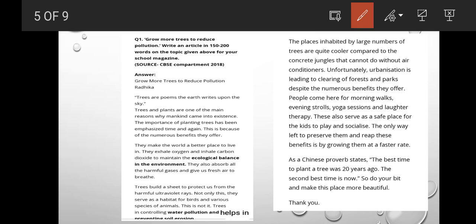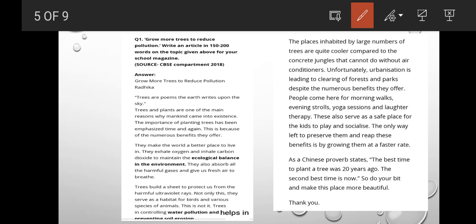Do you know what soil erosion is? I have told you in geography. When the upper layer of the soil is cut away and flows with agents like wind and water, this is known as soil erosion.